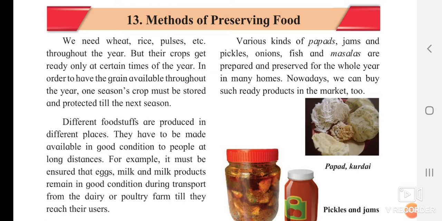For example, it must be ensured that eggs, milk, and milk products remain in good condition during transport from the dairy or the poultry farm till they reach their users. Normally, we are getting the eggs from the poultry farm. From that poultry farm up till our house or the shopkeeper's place, whatever distance they travel, when they are bringing the eggs in the vehicle, they should look after them very carefully. If by chance they make any mistake, all those eggs are going to break.